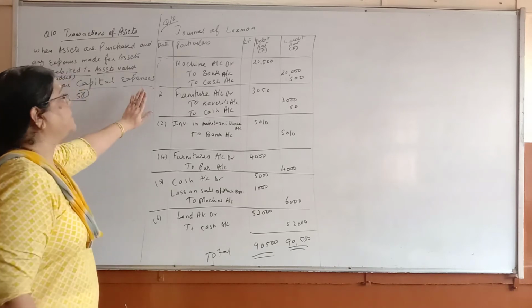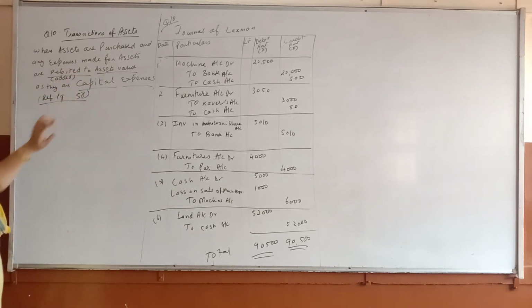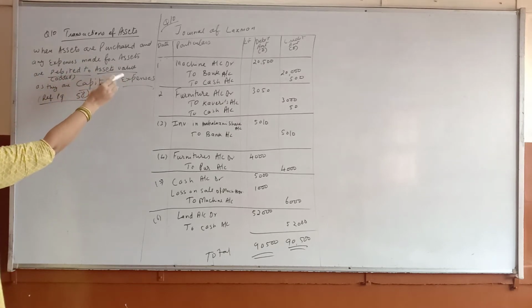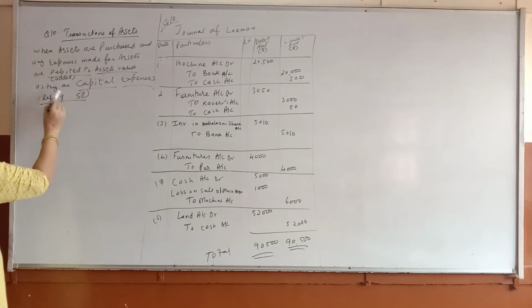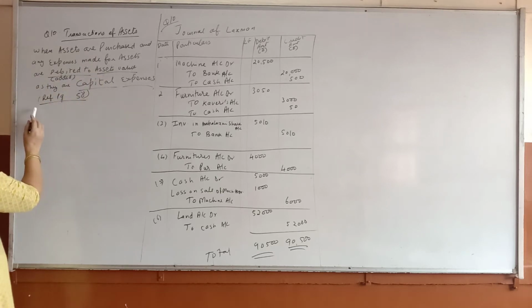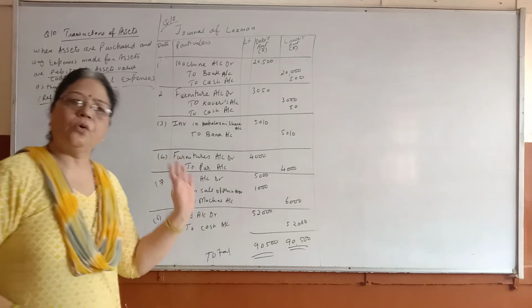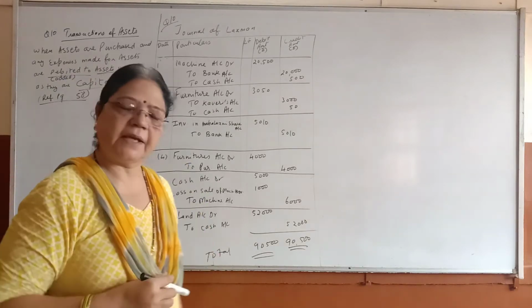Okay, so see first one children. I have written the note here. When assets are purchased and any expense made for assets are debited to asset value, that is added, as they are capital expense. If you want more information, refer page 58, in which you have to do homework also. Assets questions are given there.